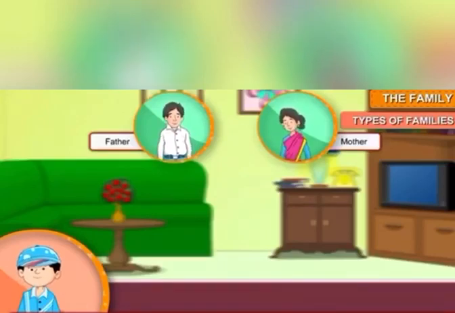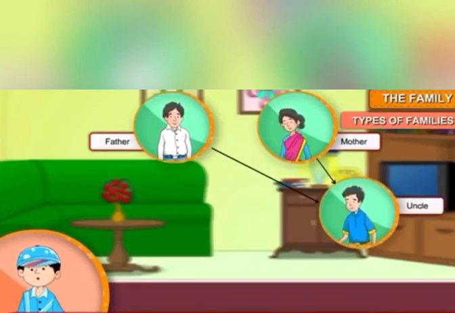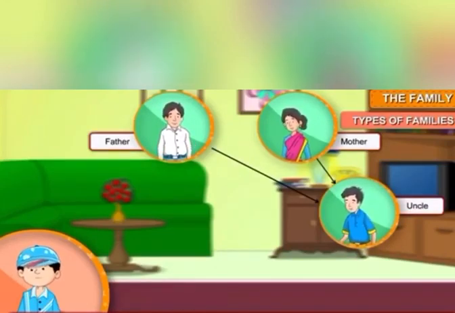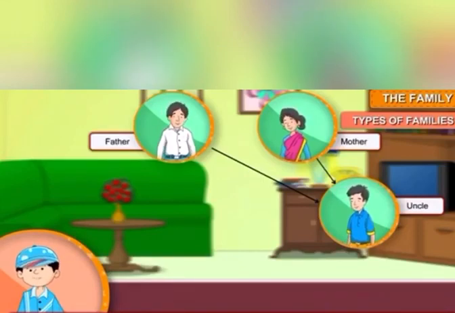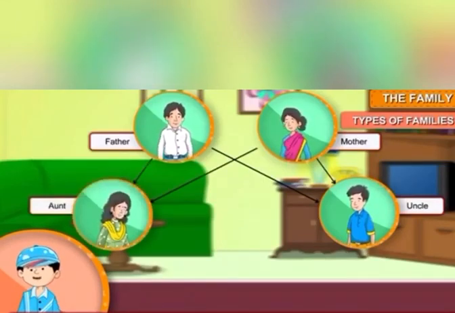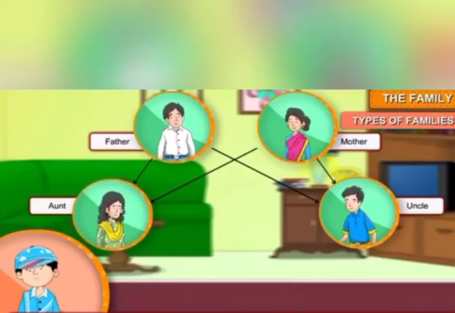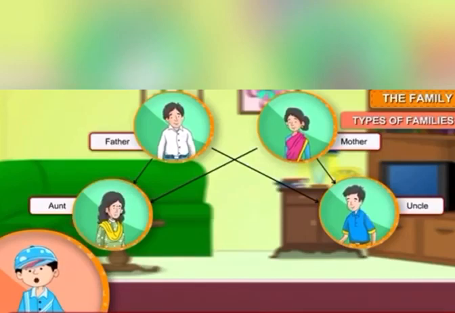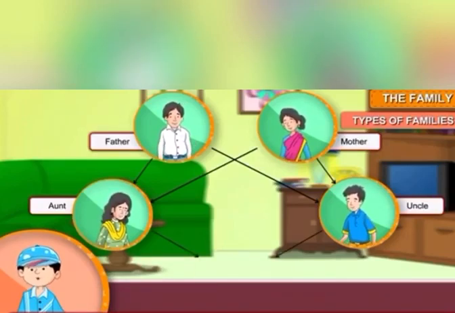Brothers of your mother or father are called your uncles, and sisters of your mother or father are called your aunts. Children of your uncles and aunts are called your cousins.